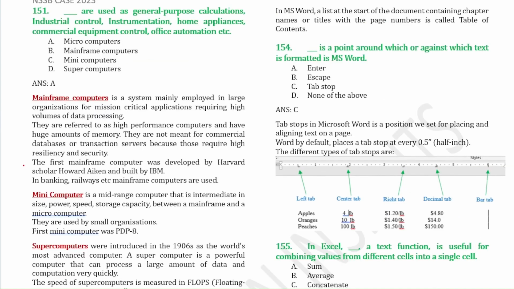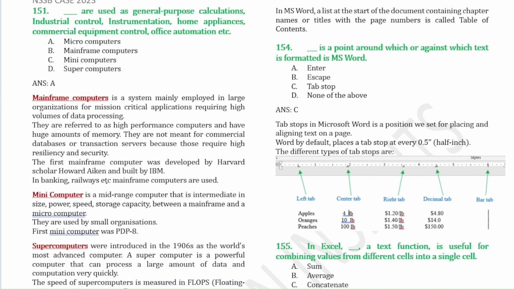Dash are used for general purpose calculations, industrial control, instrumentation, home appliances, commercial equipment control, office automation. So that is microcomputers. Mainframe computers are very large, and they are used for critical applications requiring high volumes of data processing. They are referred to as high performance computers and have huge amounts of memory. Mainframe computers are mostly used in railways, banking, etc.